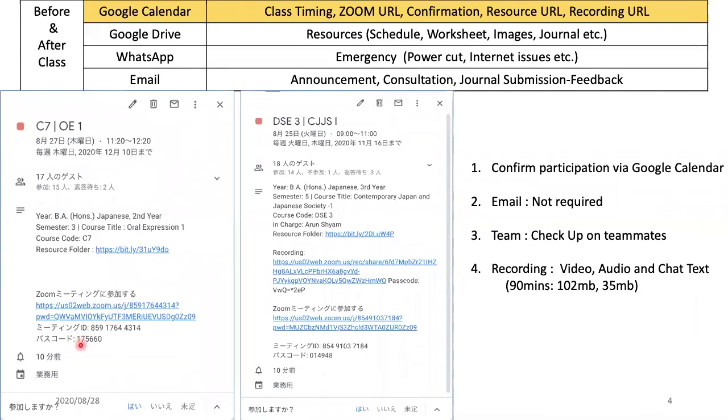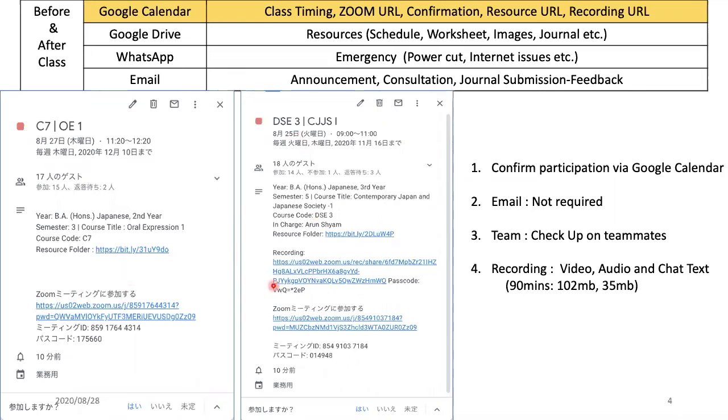Then an hour before the class starts, I put the Zoom meeting URL here with the passwords and all. This is different for each class, but I put it up about an hour or 2 hours before, so they know when they are supposed to check and access it. Now, after class, this is a different class, but after the class is over, this is how it will look.